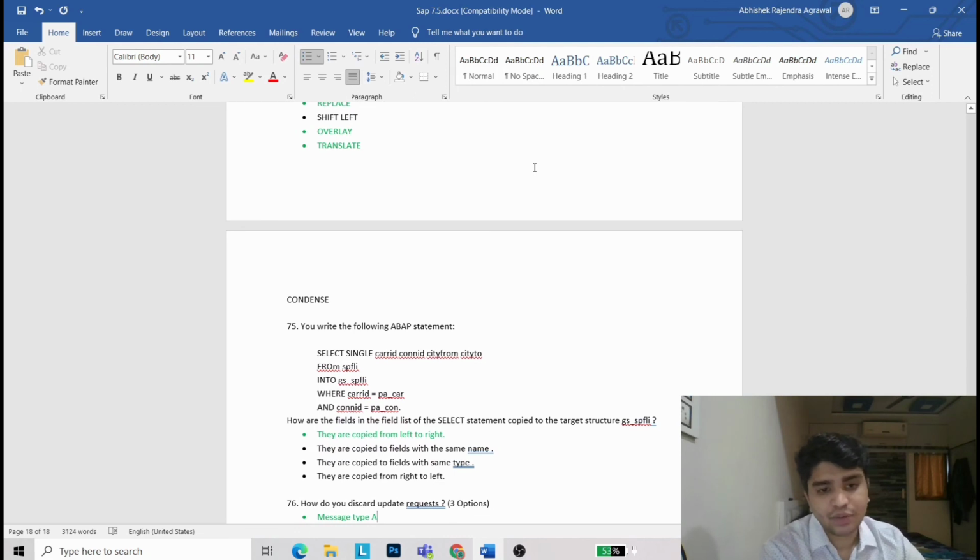Now 75th question. You write the following ABAP statement: SELECT SINGLE carrid connid cityfrom cityto FROM SPFLI INTO gs_spfli WHERE carrid = 'PACR' AND connid = 'PACon'. How are the fields in the field list of the SELECT statement copied to the target structure gs_spfli? The correct answer is they are copied from left to right.